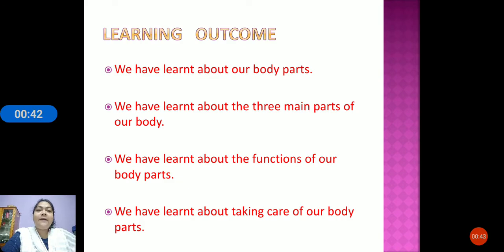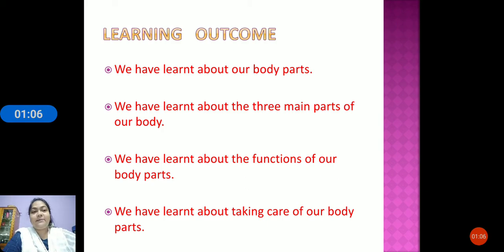Then next we have learned about the functions of our body parts. We have learned about the different functions of our body parts. So we are going to do one by one. We have learned about taking care of our body parts. So the most important thing is how to take care of our body parts. We have learned this in our last few classes.